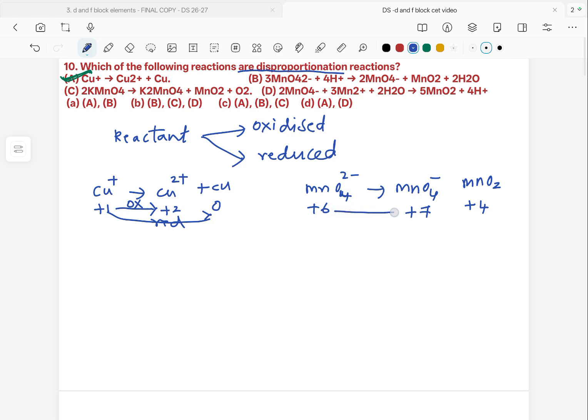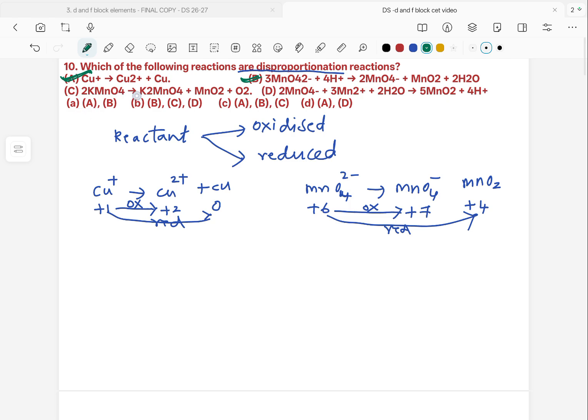It is also getting oxidized, this is getting reduced, meaning this also should be the option, B also should be a disproportionation reaction. A and B should be the disproportionation, so A option should be possibly the correct answer.